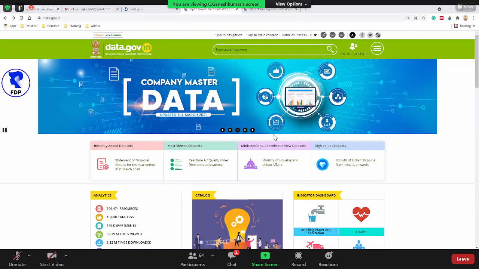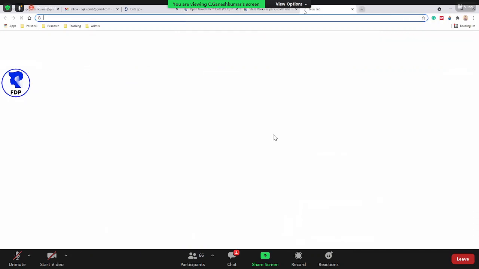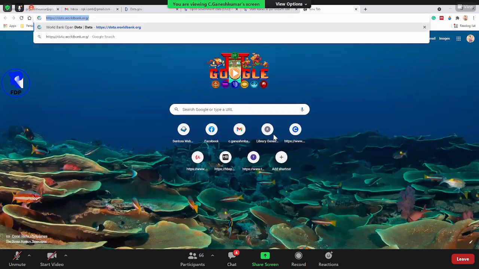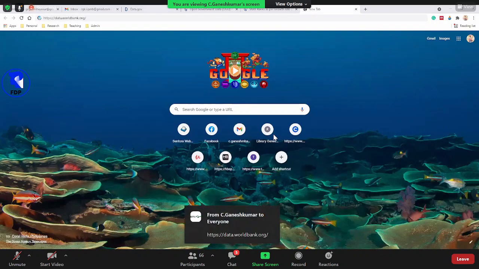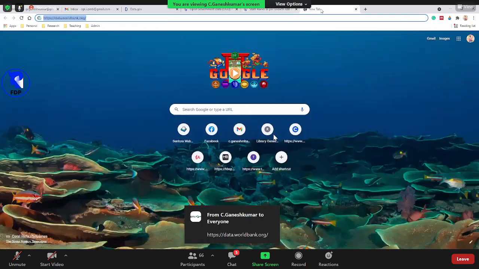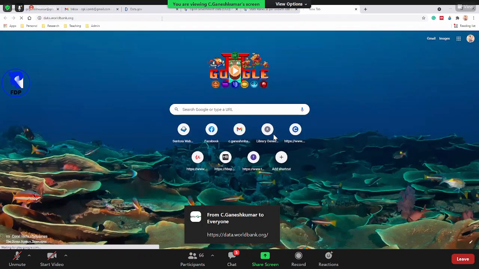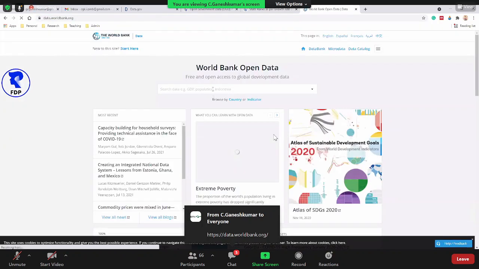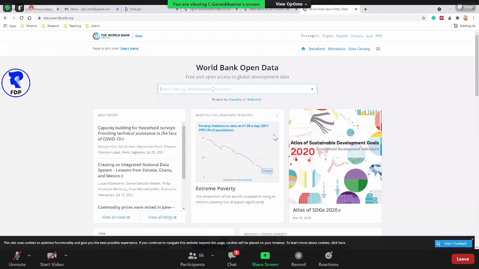World Bank. So same thing, I will share it in the chat window also. There is a separate column related to World Bank data. Okay. So here also you can get the data related to food and agriculture.